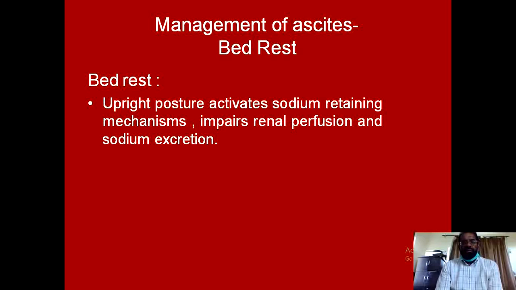The exact mechanism through which this bed rest helps in the relief of the ascites is not known, but perhaps the upright posture activates the sodium retaining mechanisms, impairs the blood perfusion and stimulates the RAS, and helps in the retention of sodium and water. By observing the bed rest, these mechanisms which are contributing towards fluid and sodium retentions get cancelled and then the patient gets relief of the ascites.